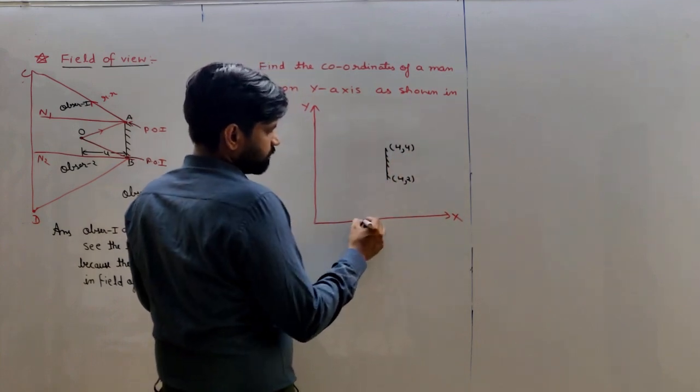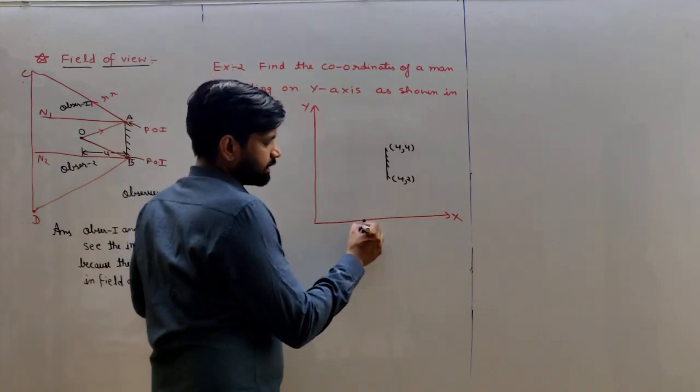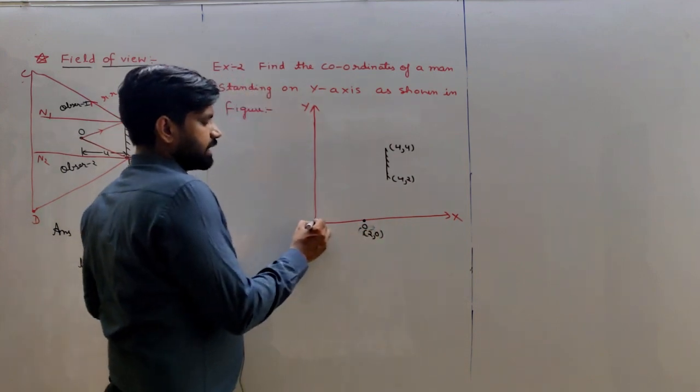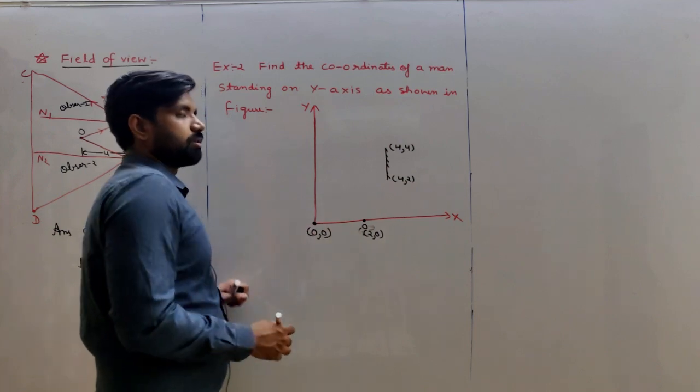The object is on the x-axis at (2, 0). This is the origin, (0, 0).